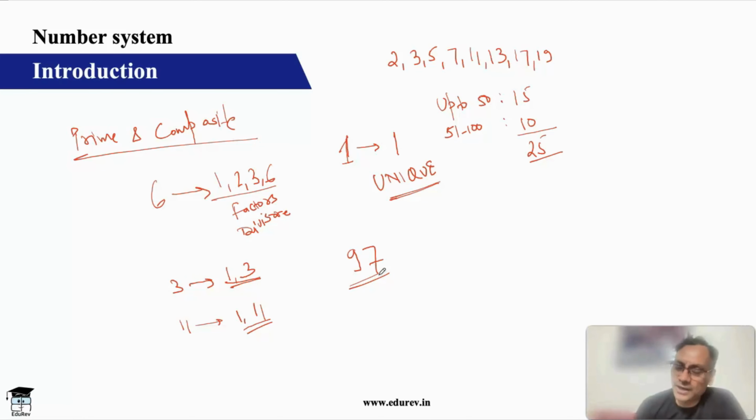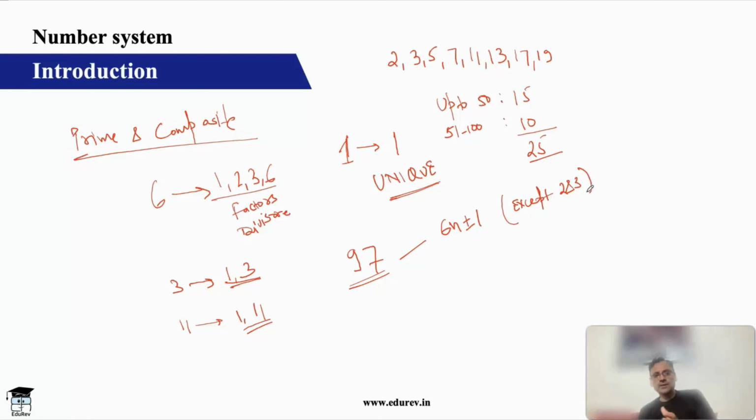Unfortunately, there is no formula till date to identify a prime number directly. There are 2 steps that you'll have to do. The first step is you have to check whether the number is of the type 6n plus minus 1 or not. All prime numbers are of the type 6n plus minus 1, where n is a natural number, except 2 and 3. Okay, so this is except 2 and 3.